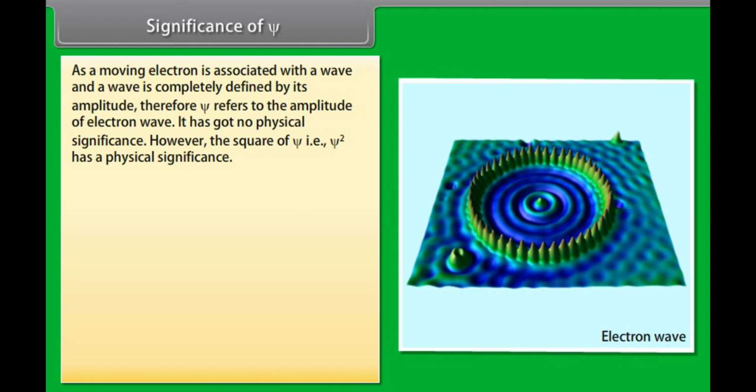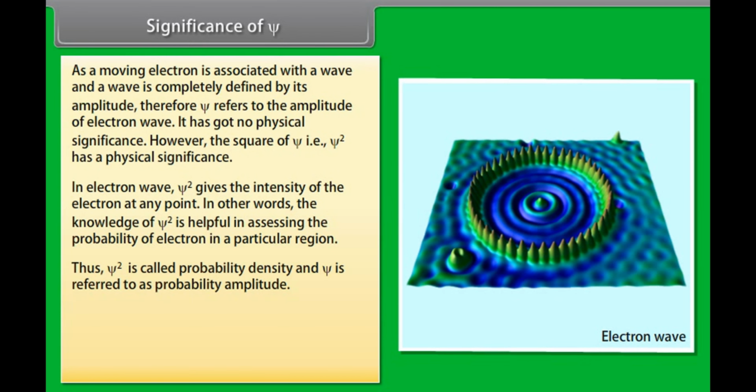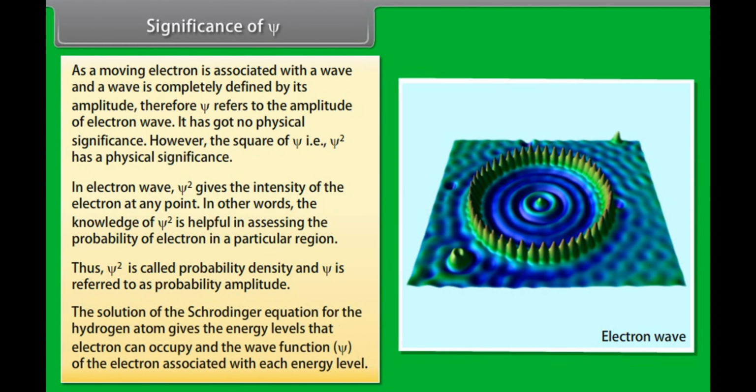However, the square of Ψ, that is Ψ², has a physical significance. In the electron wave, Ψ² gives the intensity of the electron at any point. In other words, knowledge of Ψ² is helpful in assessing the probability of finding the electron in a particular region. Thus, Ψ² is called probability density and Ψ is referred to as probability amplitude. The solution of the Schrödinger equation for the hydrogen atom gives the energy levels that the electron can occupy and the wave function of the electron associated with each energy level.